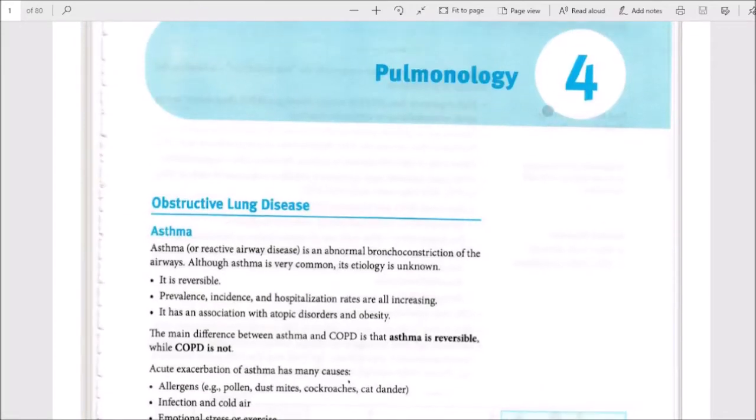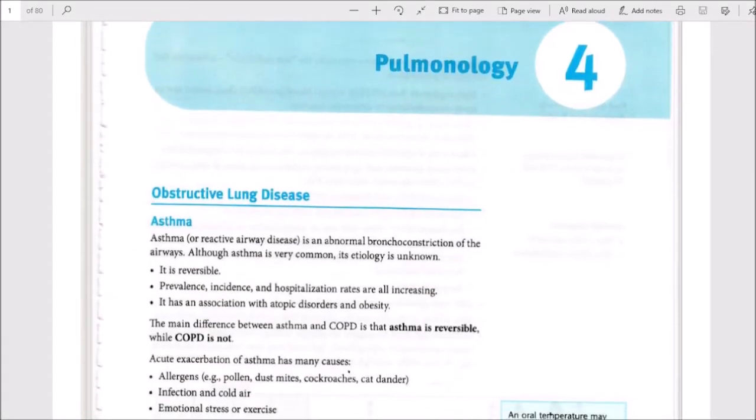For pulmonology, obstructive lung disease, asthma. Asthma, or reactive airway disease, is an abnormal constriction of the airways. Although asthma is very common, its etiology is unknown. It is reversible. Prevalence, incidence, and hospitalization rates are all increasing.